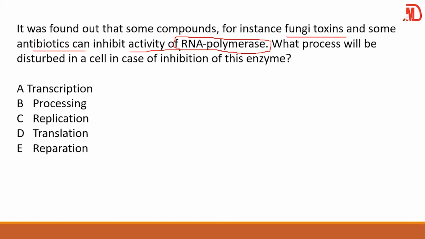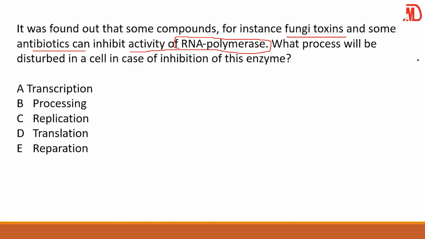We said polymerase 1 transcribes ribosomal RNA. RNA polymerase 2 will transcribe messenger RNA. And type 3, we have transfer RNA or tRNA.